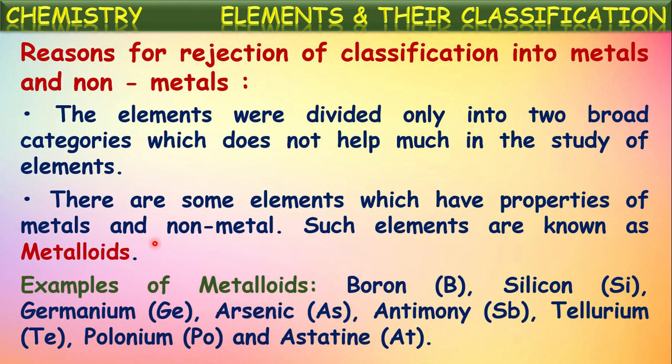Here are some examples of metalloids: boron, silicon, germanium, arsenic, antimony, tellurium, polonium, and astatine. These elements possess the properties of both metals and non-metals. These elements are called metalloids. There is no category for these kinds of elements in the classification done by Lavoisier. So that classification was later rejected.